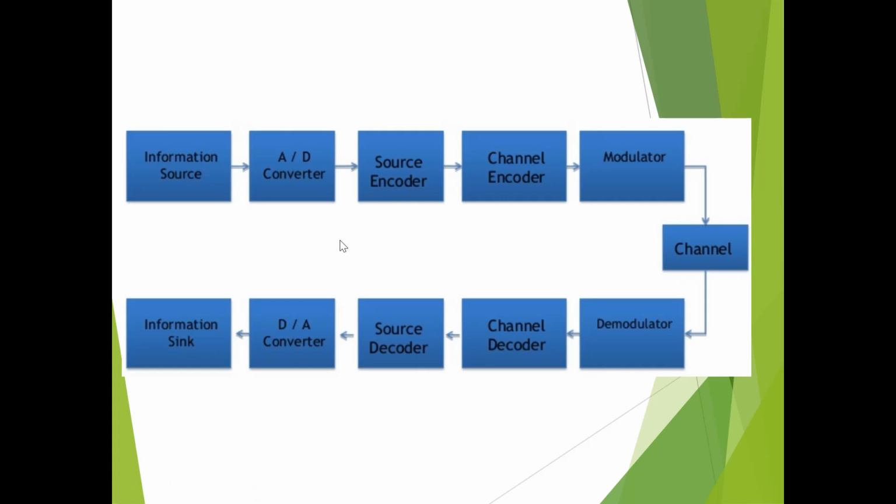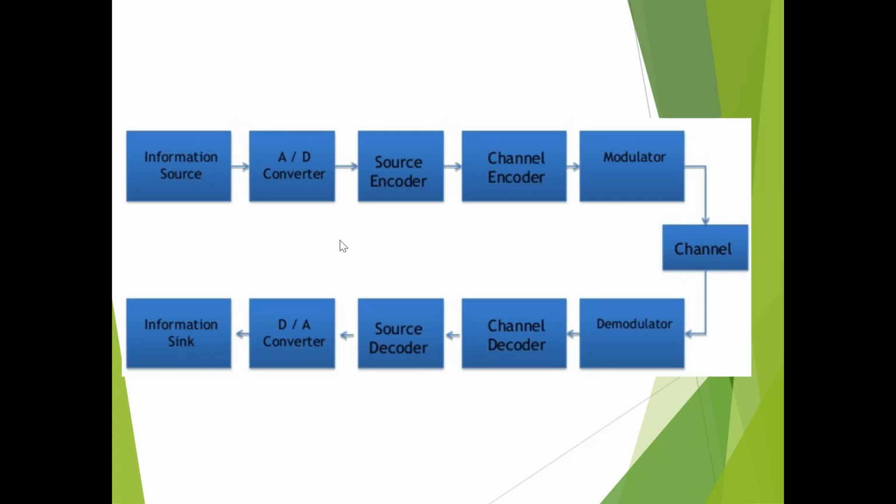The first thing is the information source. Source information can be anything: audio, video, any signal. That is applied to the second block, the A to D converter, which converts the analog signal into digital, and then it is applied to the source encoder. In source encoding, the encoder converts the digital signal generated at the source output into another signal in digital form only. Source encoding is used to reduce or eliminate redundancy, ensuring an efficient representation of the source output.